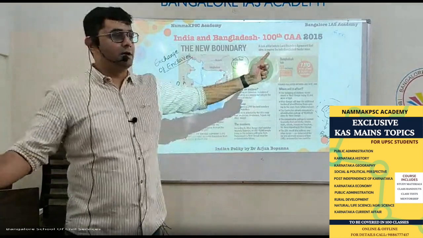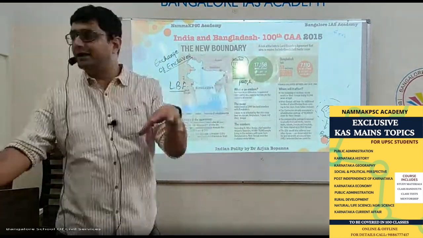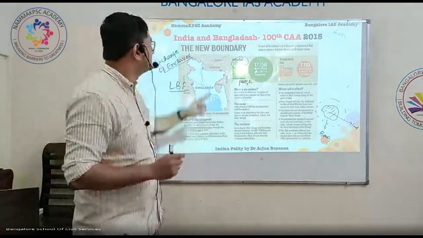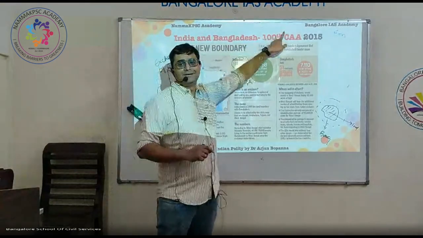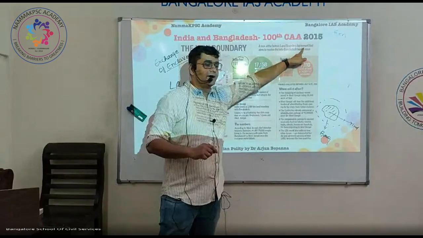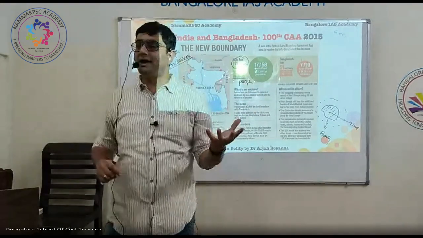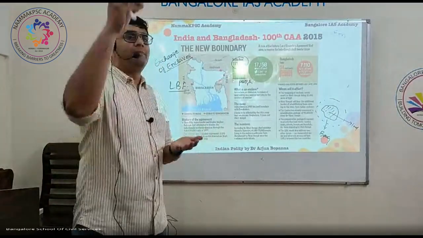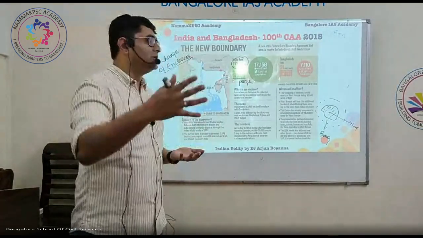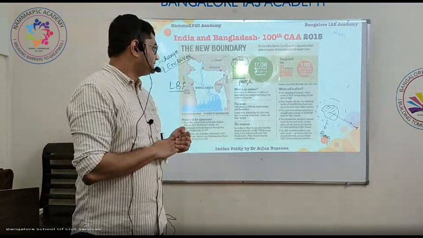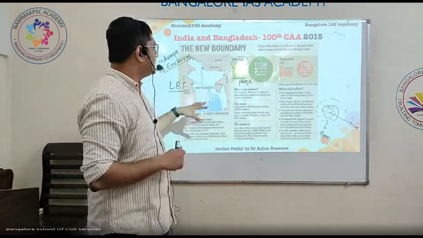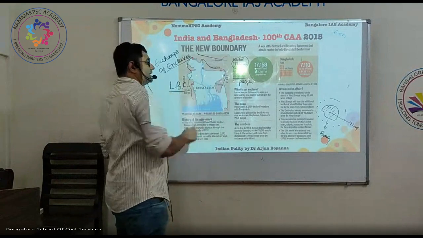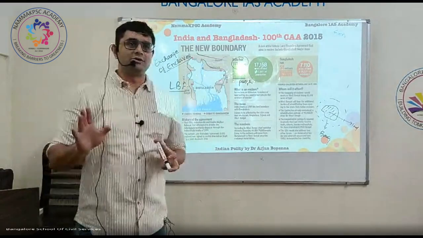Once the Modi government came to power, it enjoyed a majority in the Parliament. It amended the Constitution. Which amendment? The 100th Constitutional Amendment Act. What is this 100th Constitutional Amendment Act? The territory of India in Bangladesh was given to Bangladesh. Is that okay? So thereby, this boundary dispute between India and Bangladesh was resolved.